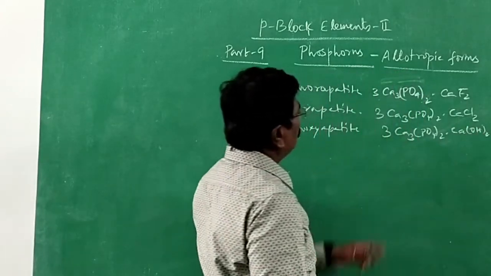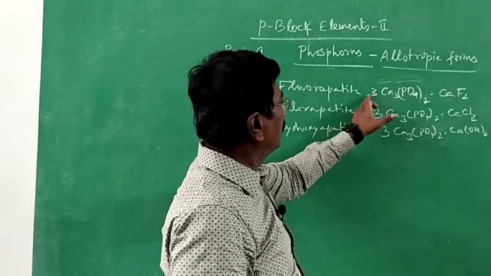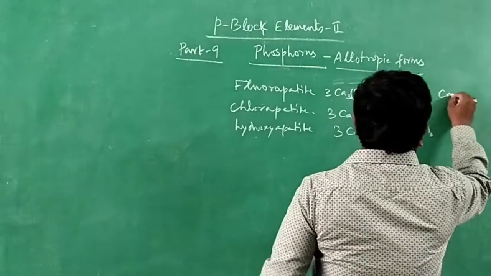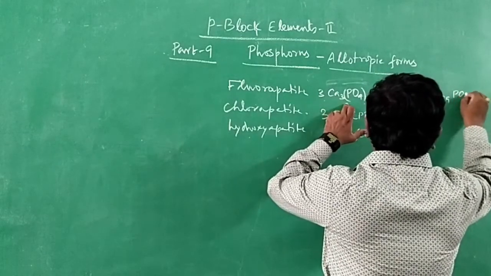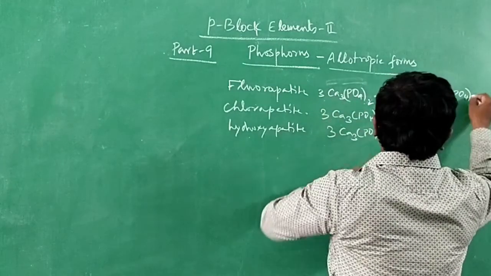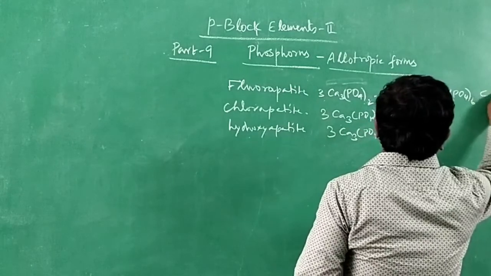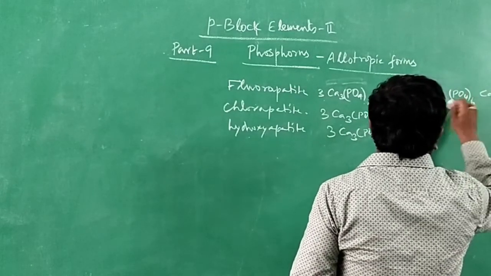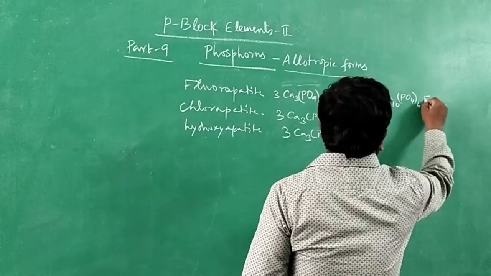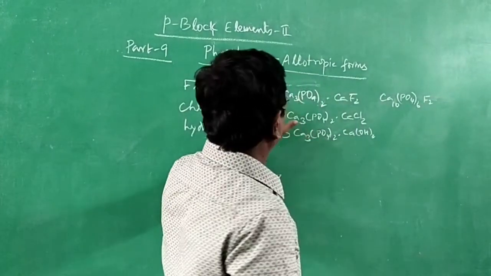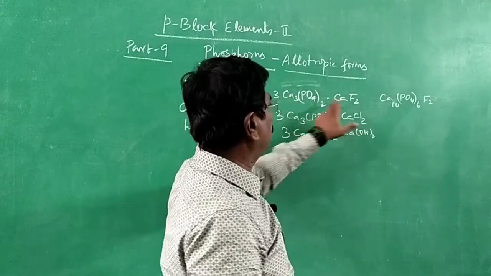So in short, the molecular formula may be 3 Ca3(PO4)2, which is Ca9(PO4)6, plus CaF2. Totally it comes to Ca10(PO4)6F2. Am I correct? Ca9 plus 1 is 10, phosphate 6, fluorine 2.